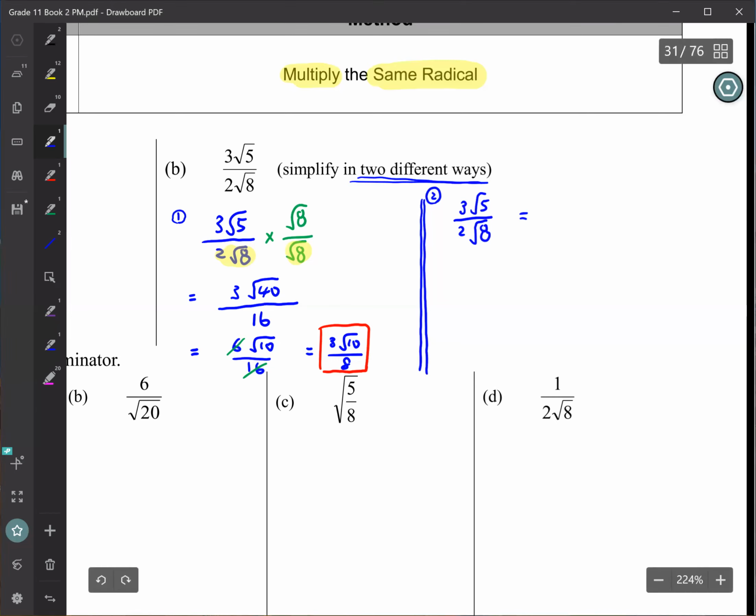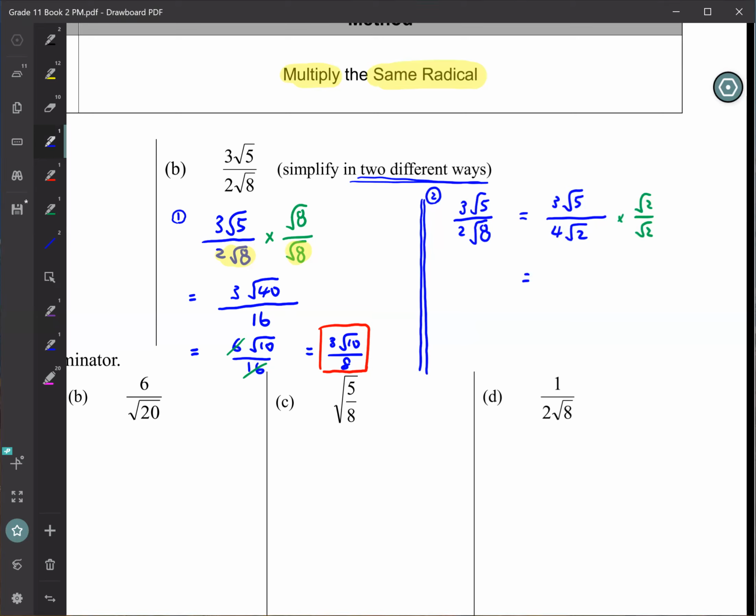So we simplify first, right? Let's see what happens if we do that instead. So 4 root 2, 3 root 5. Now the 8 has become a 2, but it's still irrational. So when we multiply, what do we multiply by? Ivy? Root 2. So we multiply root 2 over root 2. Let's carry on from here.